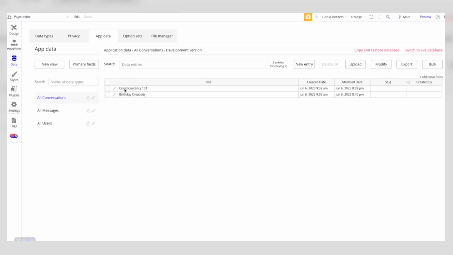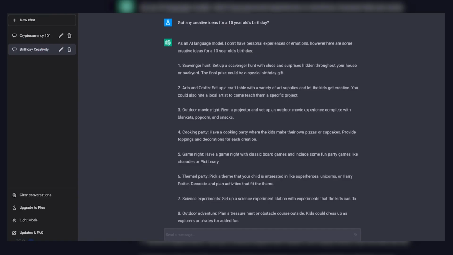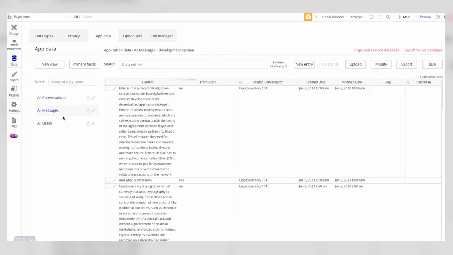Birthday creativity. So you can see, and just the same way, you could change it back here and say birthday ideas. Once again, save that. And now we refresh the front end. Birthday ideas. So you see, that's exactly what that's calling to. And then messages, I guess a little more complicated, but again, very straightforward.